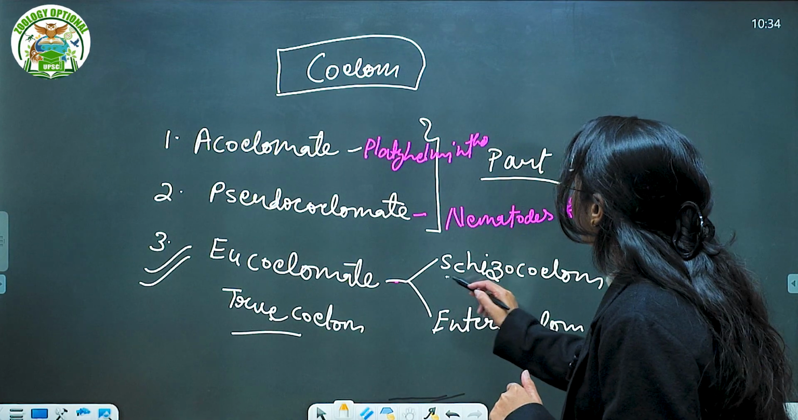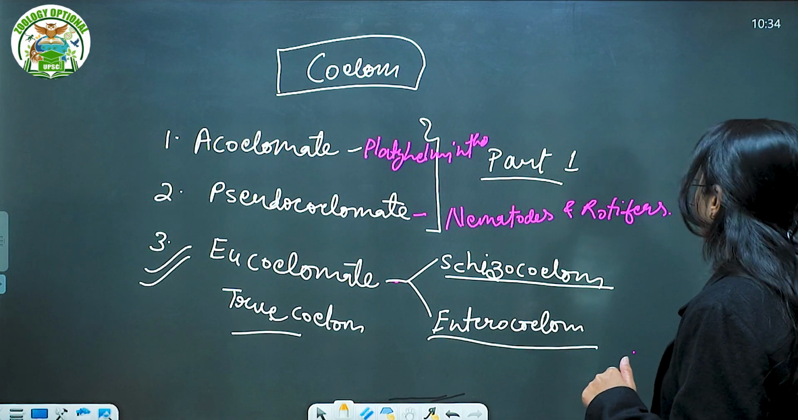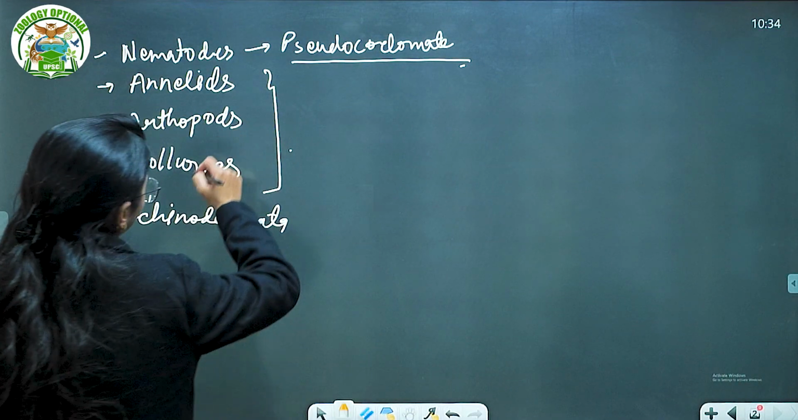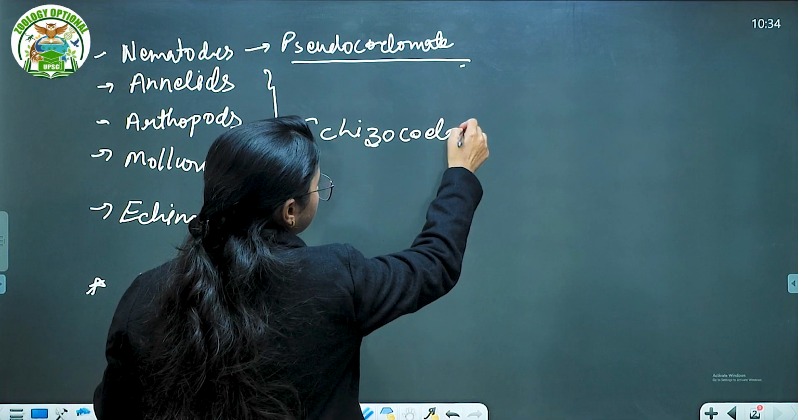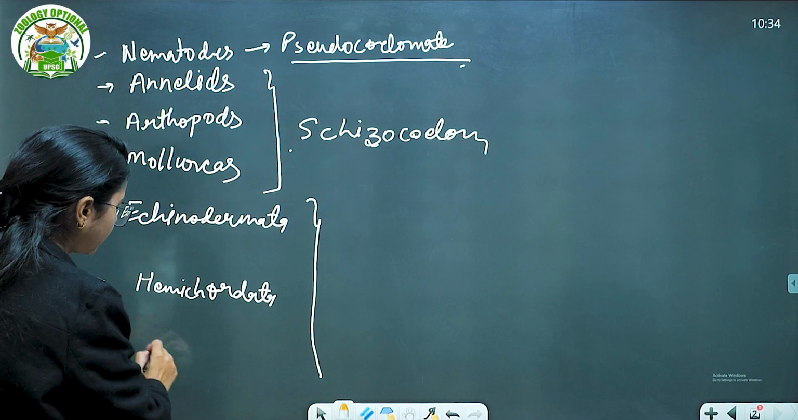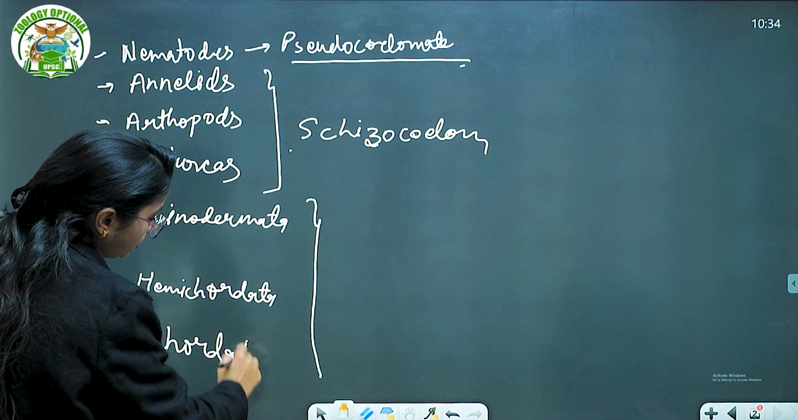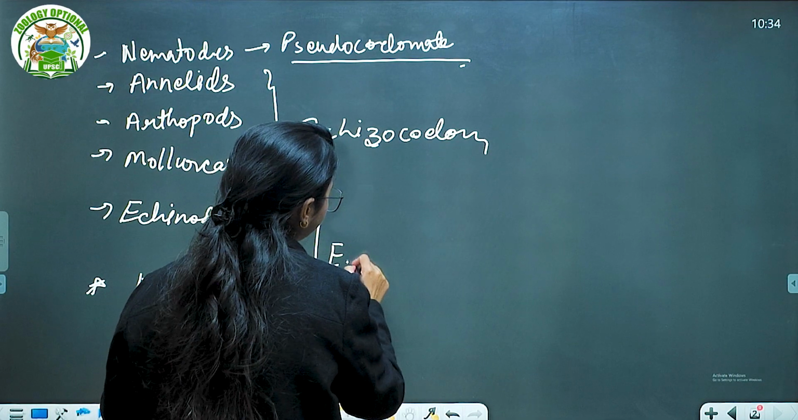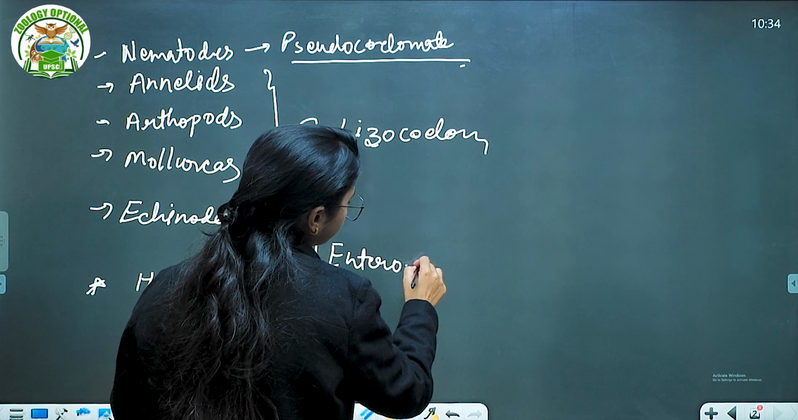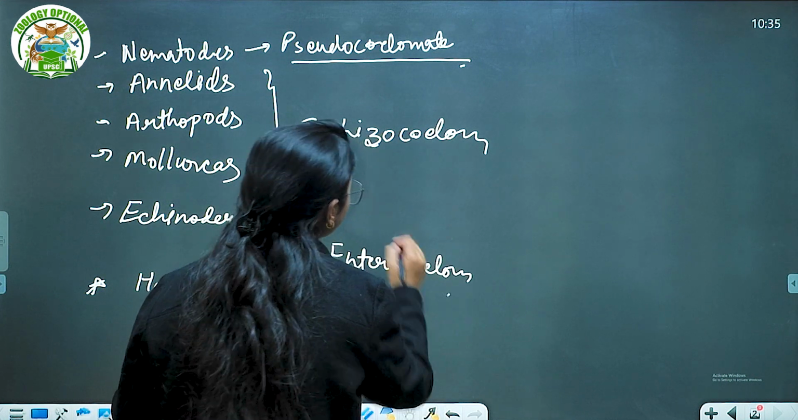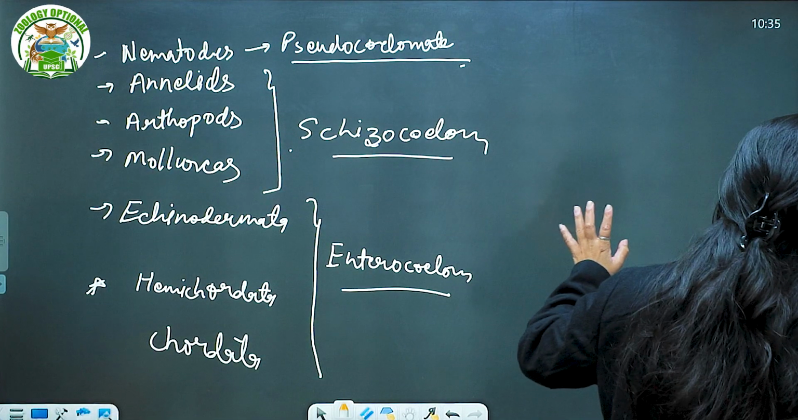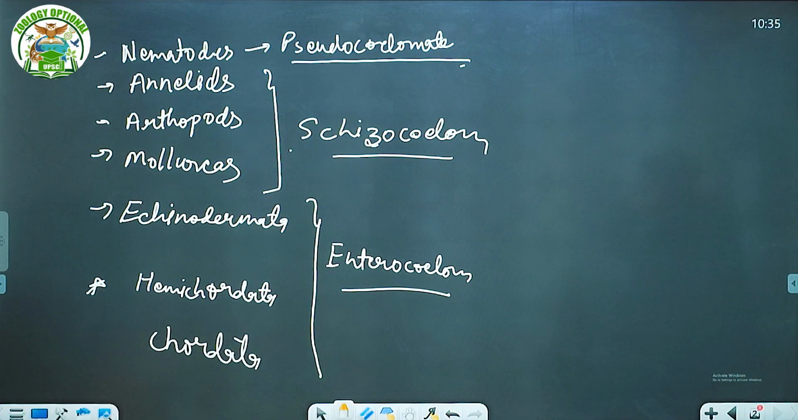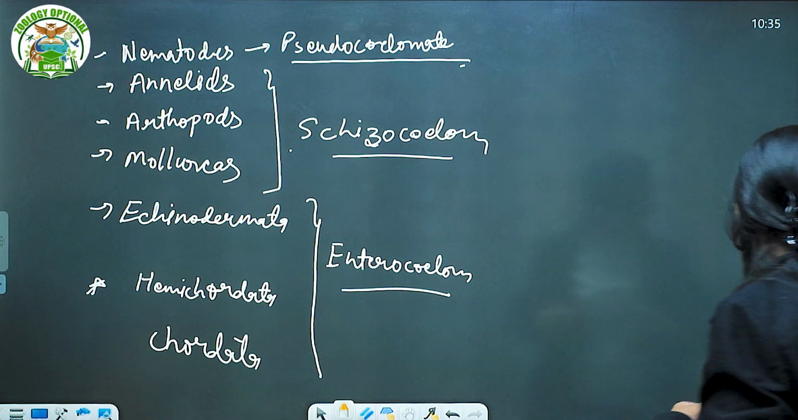Here we have the first, schizocoelom, and the second, enterocoelom. Schizocoelom is found in Annelida, Arthropoda and Mollusca. From echinodermata and continuing through the whole chordata, it is enterocoelom. What is the basic concept? First we understand the basic concept of the schizocoelom. Why is there a differentiation? Actually there is a differentiation because of the type of development of the coelom.